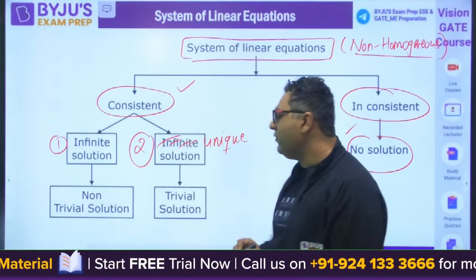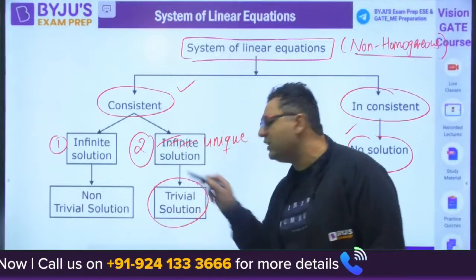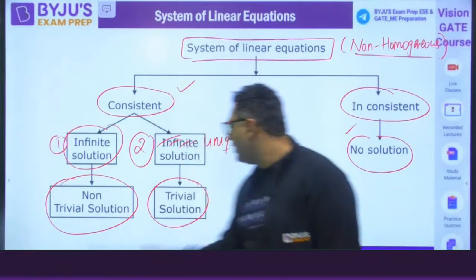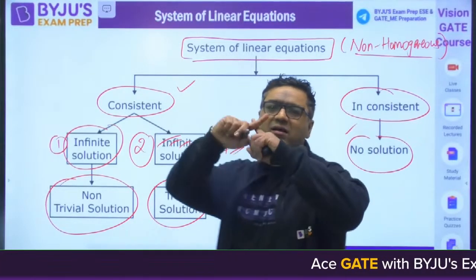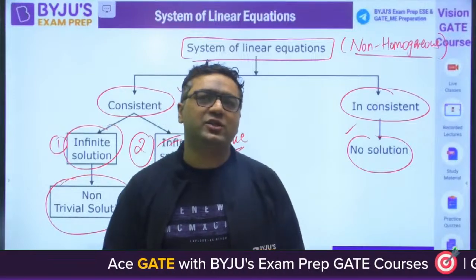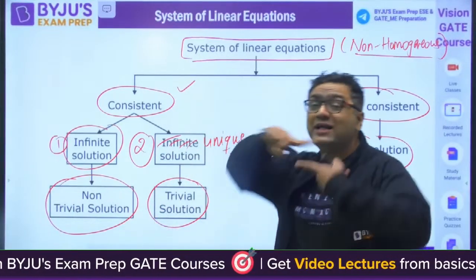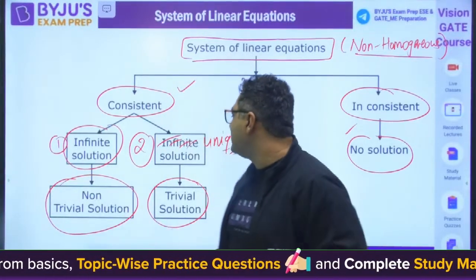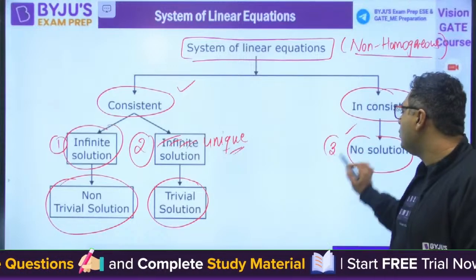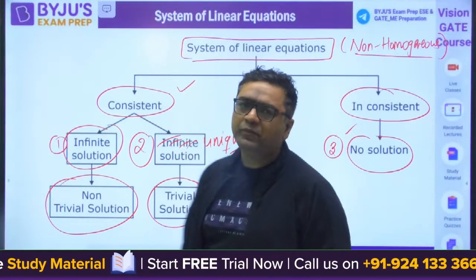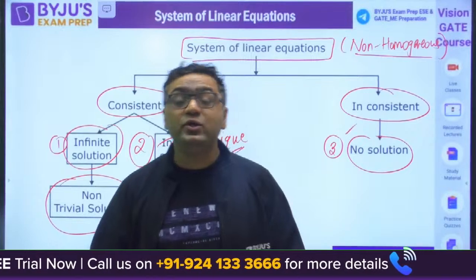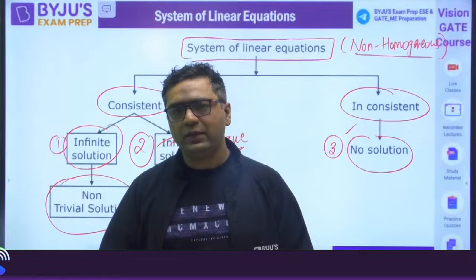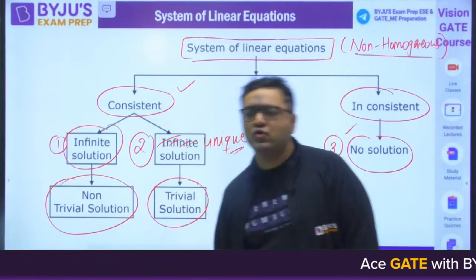When we are talking about a unique solution, we also call it the trivial solution. And when we are talking about infinite solutions, we have the non-trivial solution. So trivial means the same as unique: when two lines are cutting each other, you get the point of intersection. And non-trivial means the same as when two lines lie on each other and you get infinite points of contact. So now these are the three things in front of us. By looking at any system of equations, we need to decide whether this system is going to give a unique solution, infinitely many solutions, or no solution. Based on that, we are going to do a large number of questions as well.